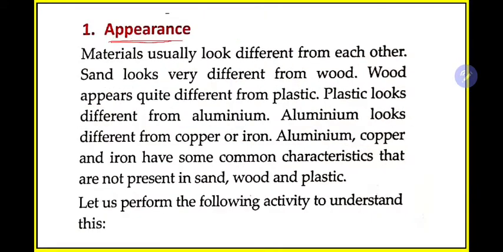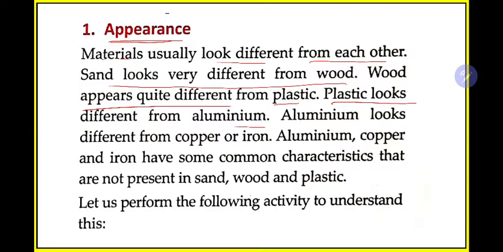First is appearance, how metals appear to us. Materials usually look different from each other. For example, you take an iron, an aluminium, and at the same time some copper, all look different from one another, all are not the same, right? Sand looks very different from wood. Wood appears quite different from plastic, and plastic looks different from aluminum. So these are the differences, that all materials are different from one another.